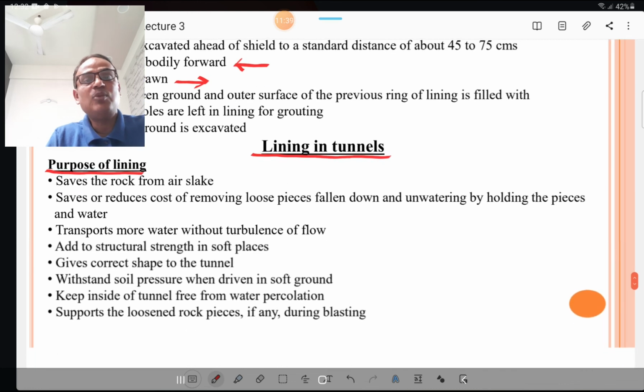Then we will discuss the lining. It is very important. What is the purpose of lining? It saves the rock from air slaking, saves or reduces the cost of removing loose pieces fallen down and unwatering by holding the pieces and water. It transports more water without turbulence of flow. It adds structural strength in soft places, gives the correct shape to the tunnel, withstands soil pressure when driven in soft ground, keeps the inside of the tunnel free from water percolation, and supports loosened rock pieces if any during blasting. These are all the purposes of lining.